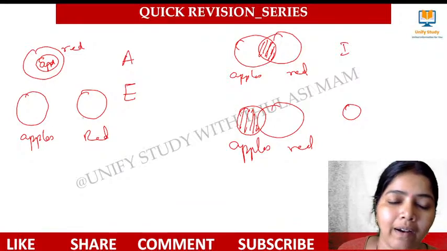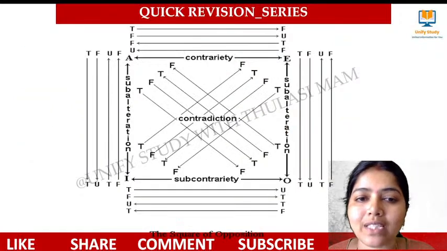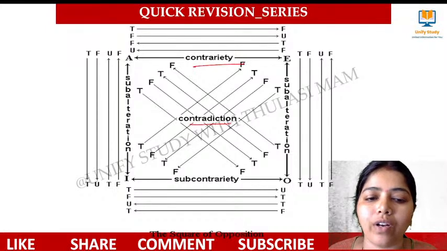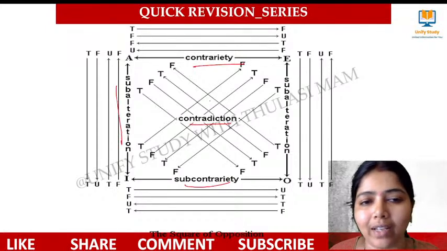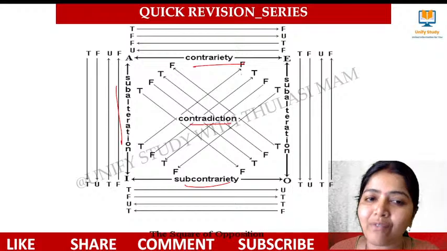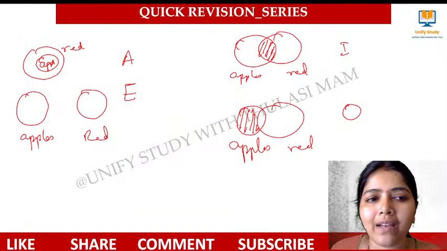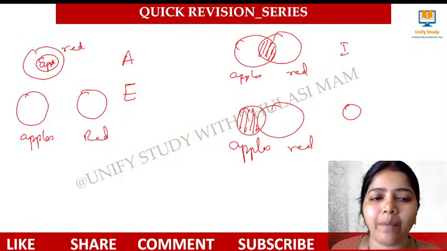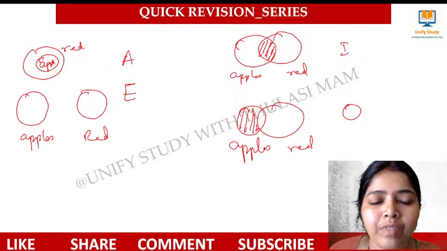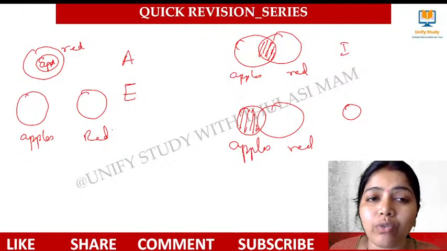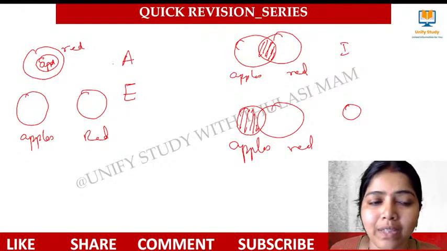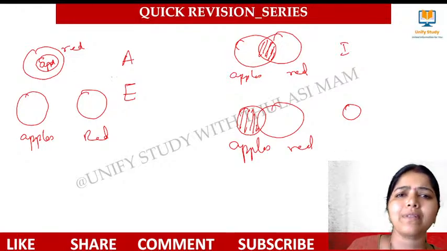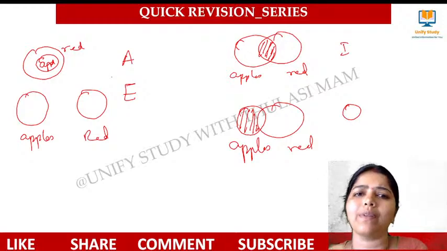Okay, right, clear. And ma'am, how to find out these types of sentences like contrary, contradiction, subcontrary, subaltern? How to identify, ma'am? Very simple. If I say this is A type and this is E type, these two statements: all apples are red, no apples are red. Can these two sentences be true together? I'm telling all apples are red. At the same time, I'm telling no apples are red.